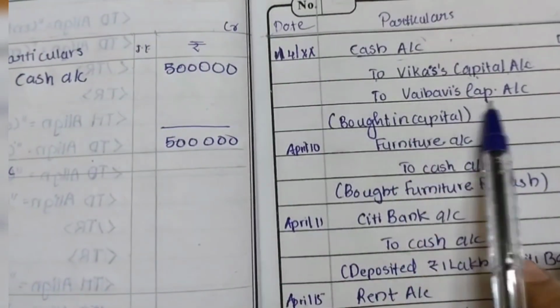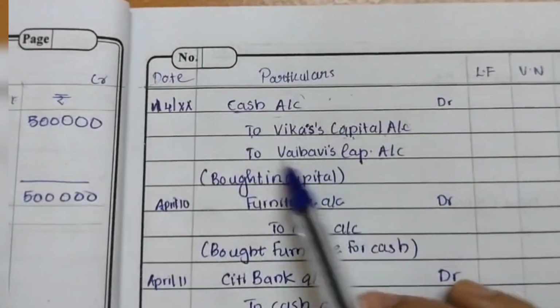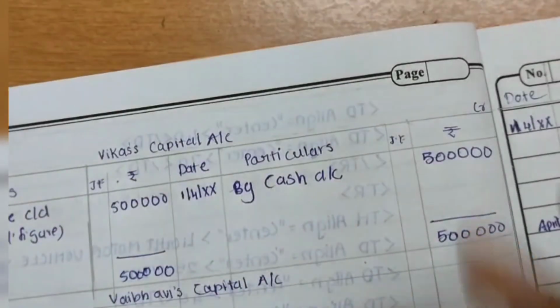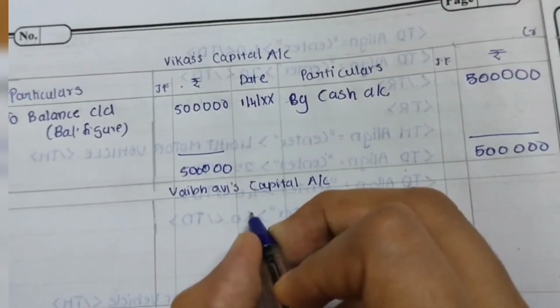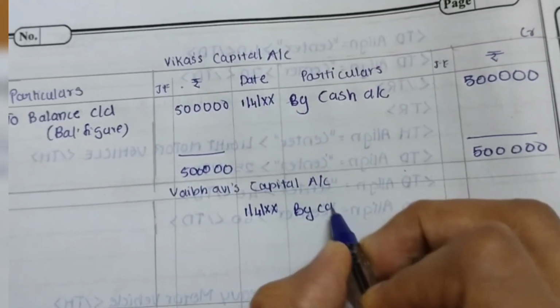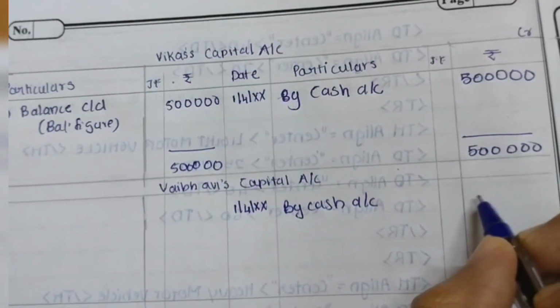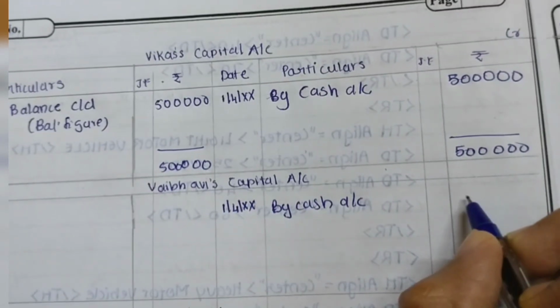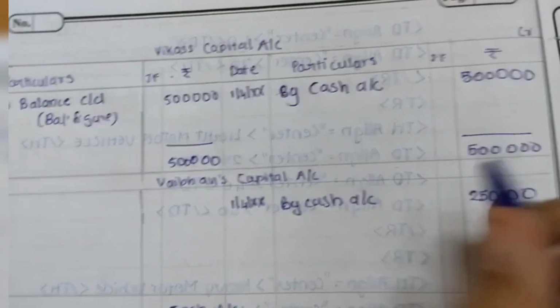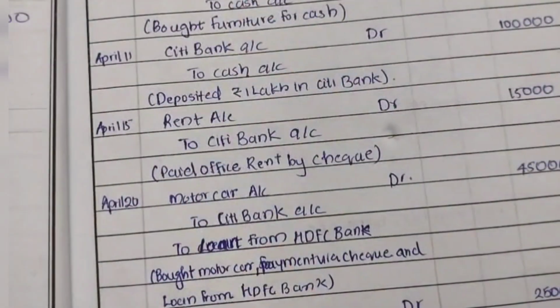Likewise, we are going to prepare Vaibhavi's capital account. See, Vaibhavi's capital account is also credited here, right? So what is the debited term here? Cash. Vaibhavi's capital account is being credited here, so I'm going to write this transaction on the credit side only. The corresponding amount is 2,50,000. So let's see Vaibhavi's capital account, again 1/4. By cash account. How much is the amount corresponding to Vaibhavi's capital account in the journal entry? 2,50,000, right? And is there any more transaction that involves Vaibhavi's capital account? You can see anything? No.